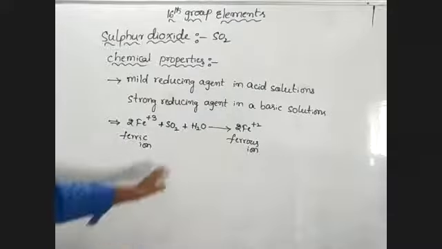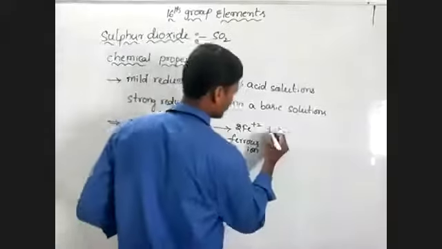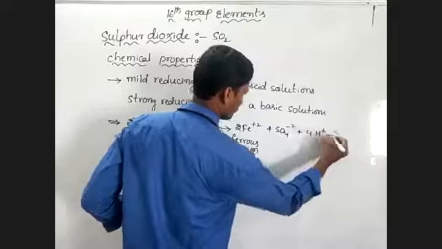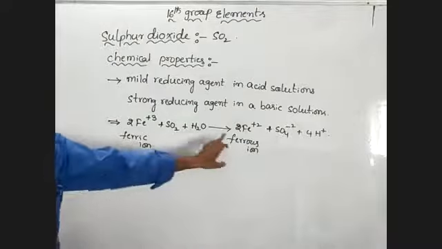Moist SO2 means SO2 plus H2O. So this moist SO2 reduces Fe+3, ferric ion, to ferrous ion, and that gives SO4 minus 2 and 4H plus. This is ferric to ferrous.